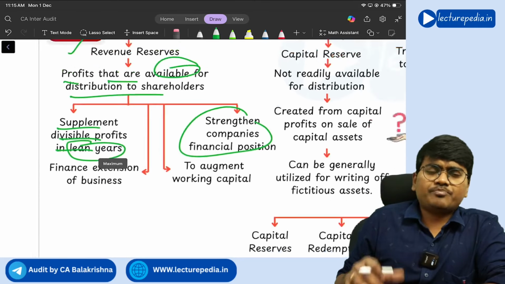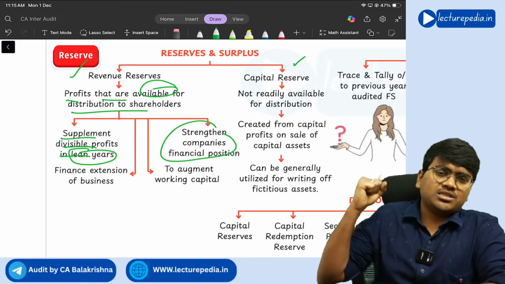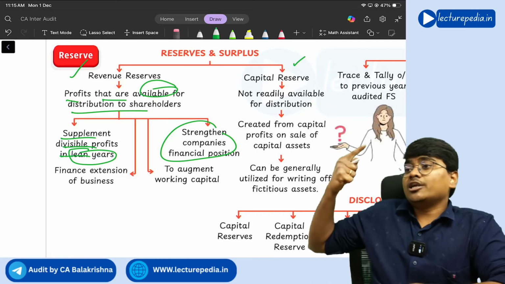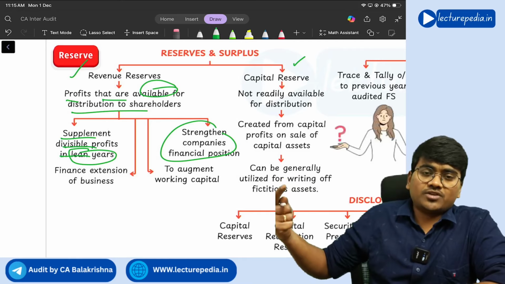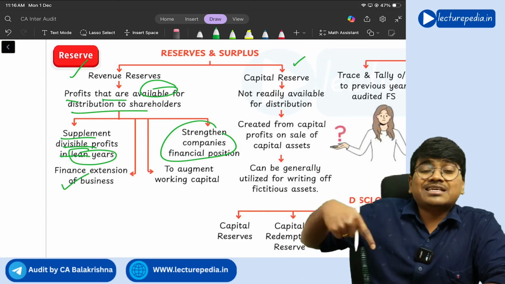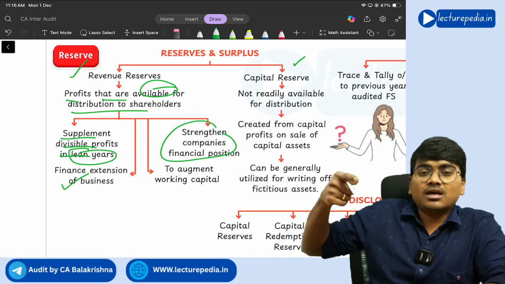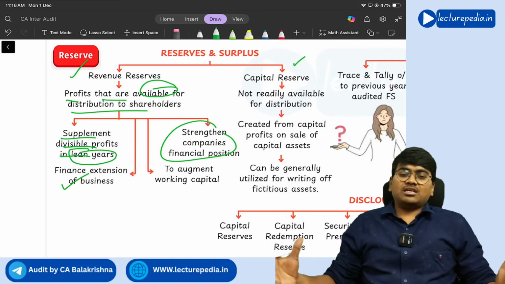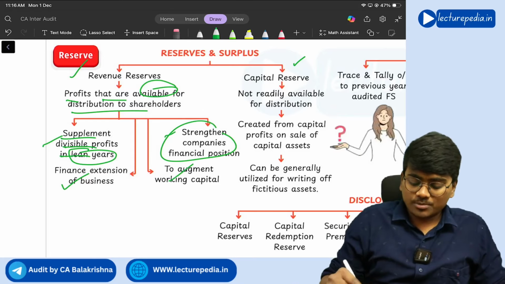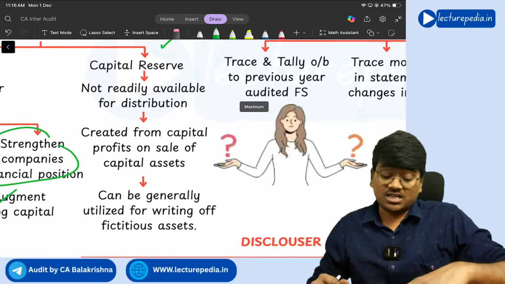You can use these reserves and surplus for strengthening the company's financial position. Next, if you want to enter into any new businesses or extend the business of the company, for that also you can use them. And for augmenting, meaning increasing, the working capital of the company, also you can use these revenue reserves. So for almost all purposes, you can use these revenue reserves. Next, coming to capital reserves.